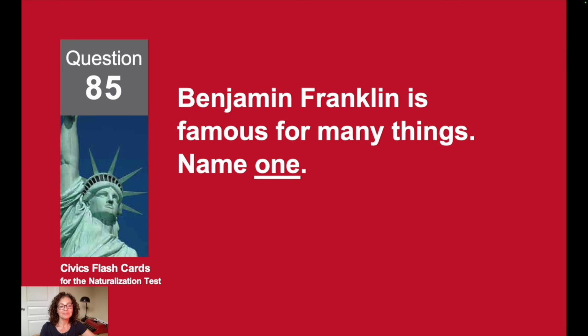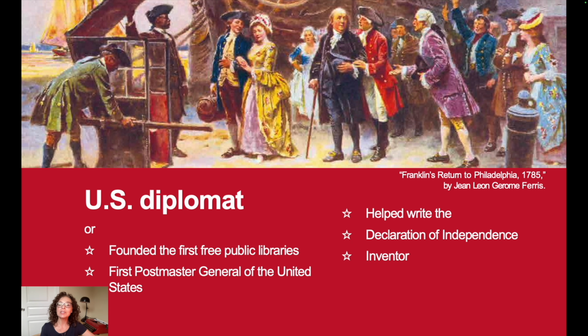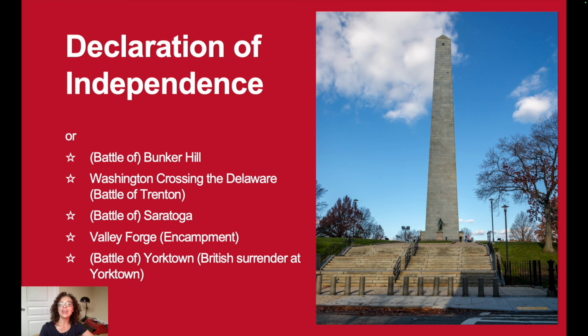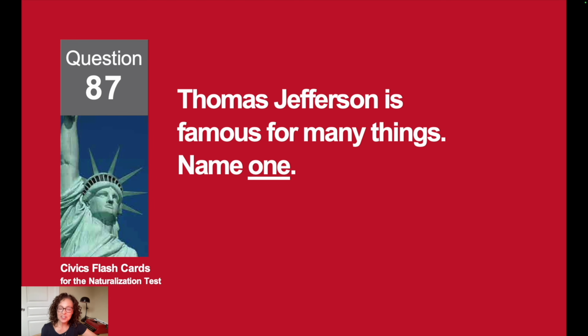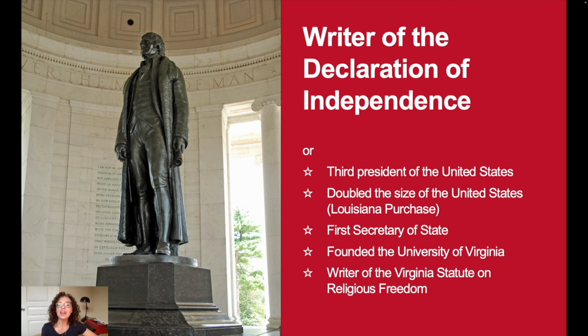1776. Benjamin Franklin is famous for many things. Name one. He was a U.S. diplomat. The American Revolution had many important events. Name one. The Declaration of Independence. Thomas Jefferson is famous for many things. Name one. Thomas Jefferson, he was the writer of the Declaration of Independence.